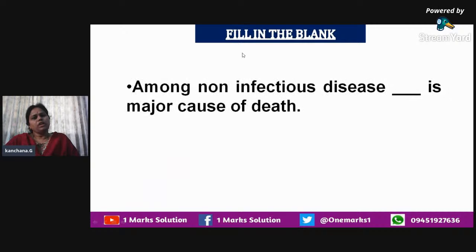Among diseases, we can very well differentiate them into infectious and non-infectious ones. So among the non-infectious diseases, which one is the major cause of death? According to the statistical data that you have come across in this lesson, we can very well tell that it is cancer. Cancer is one of the major causes of death, and it comes under non-infectious disease.